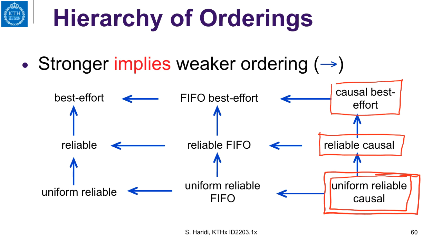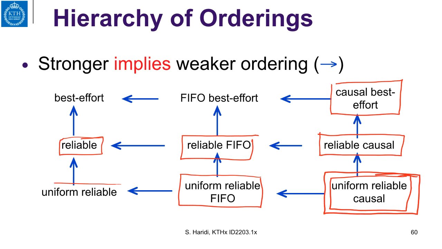Reliable causal broadcast implies reliable FIFO broadcast, and implies reliable broadcast. Uniform reliable broadcast implies uniform reliable FIFO, which implies uniform reliable broadcast.